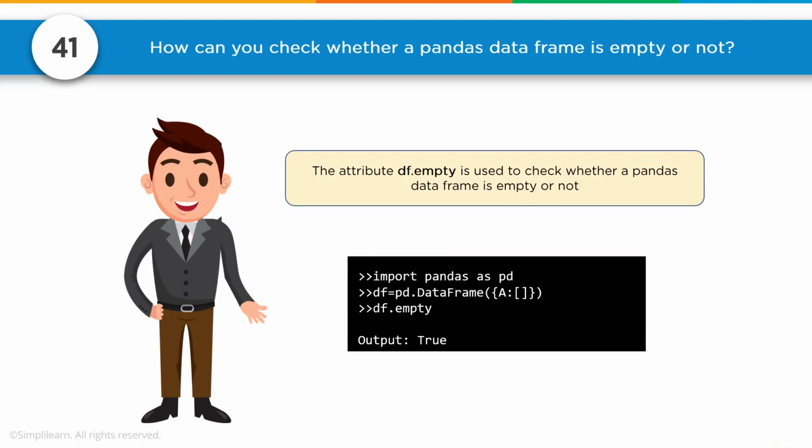The attribute df.empty is used to check whether a pandas data frame is empty or not. And so you can simply create, we have down here, import pandas as pd. We create our pandas data frame equal to an empty array, and df.empty comes out as True. One of the catches you've got to remember with these vocabularies is with empty, along with some other pandas setup, whether you need the brackets or not at the end.